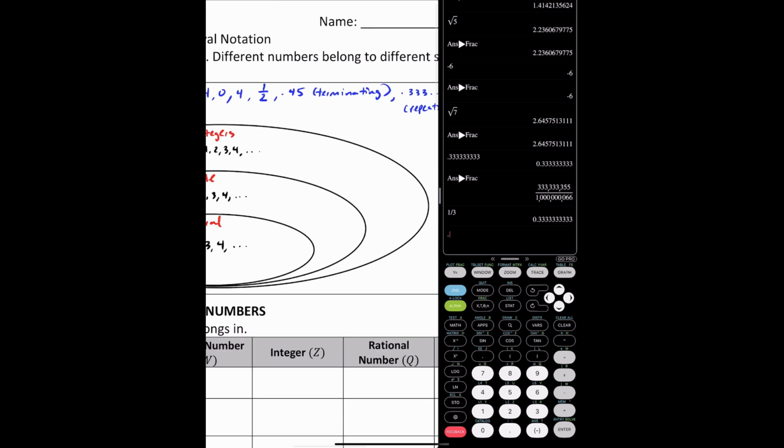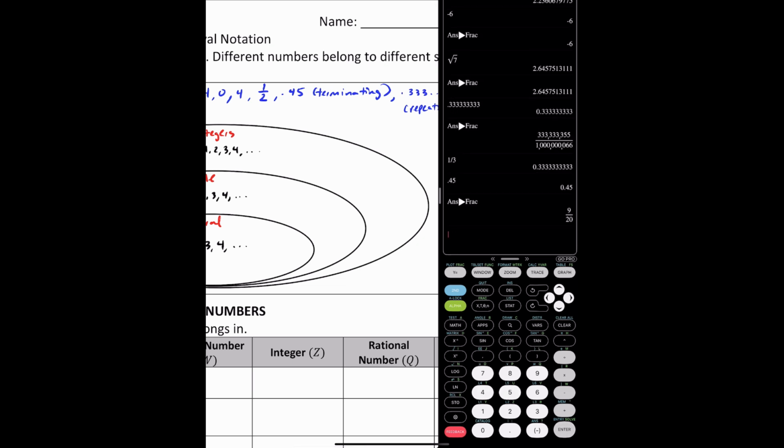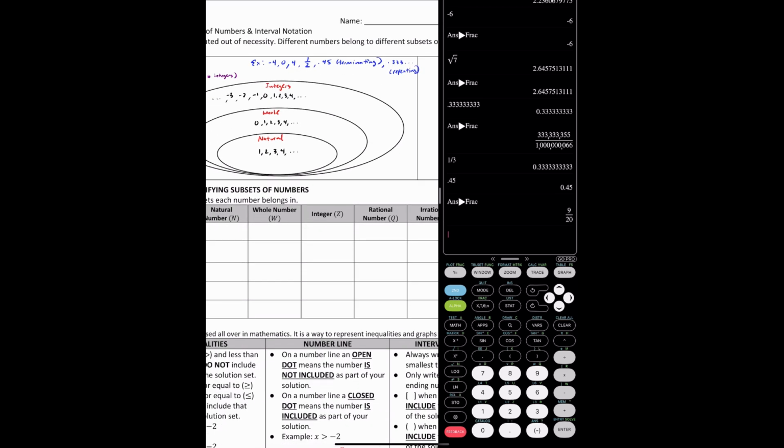Now with 0.45, I can math enter this, and that's going to give me 9/20. 9/20 is a fraction, 9 is an integer, 20 is an integer. Therefore, this 0.45 is an example of a rational number. Okay?